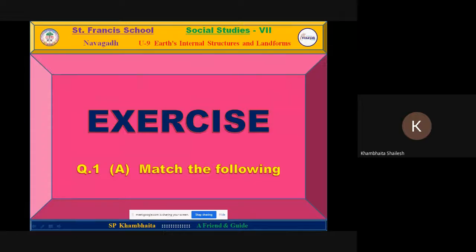We are going with it. Earth's internal structure and landscape. As we have completed the unit in the last period, we are going with the exercise. Question 1A. You also know we do not have the book available in the market as well as soft copy online. This is translated from the Gujarati medium book because both books are the same.